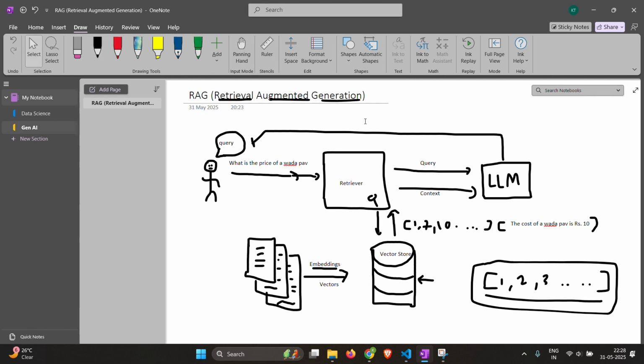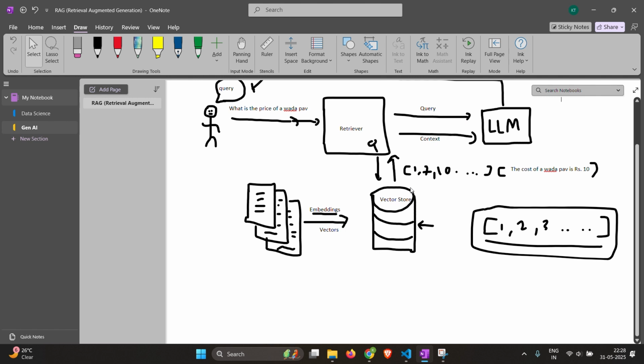So now the LLM might respond something like, the price of the vada pav is rupees 10 in our hotel, since the LLM now knows what the price of the vada pav is.